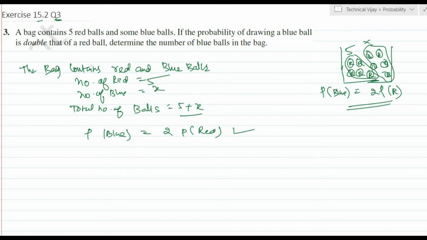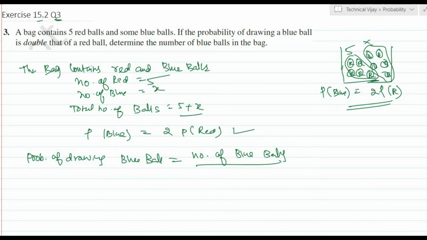Now we will calculate the probability of drawing a blue ball. Probability of drawing a blue ball is equal to the number of blue balls divided by the total number of balls. Here the number of blue balls is X, as we have assumed, divided by the total number of balls, which is 5 plus X. Okay, this is equation number 1. This is P of blue ball.